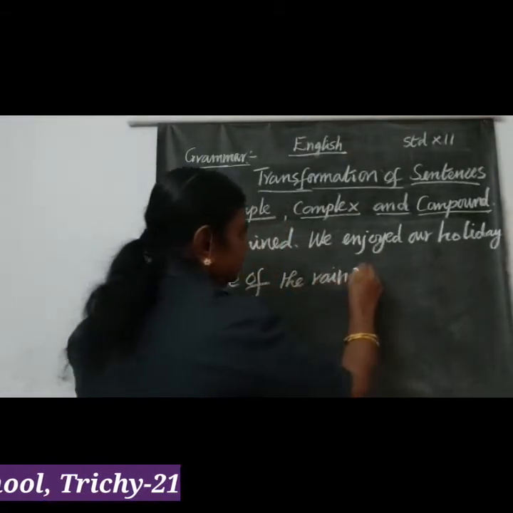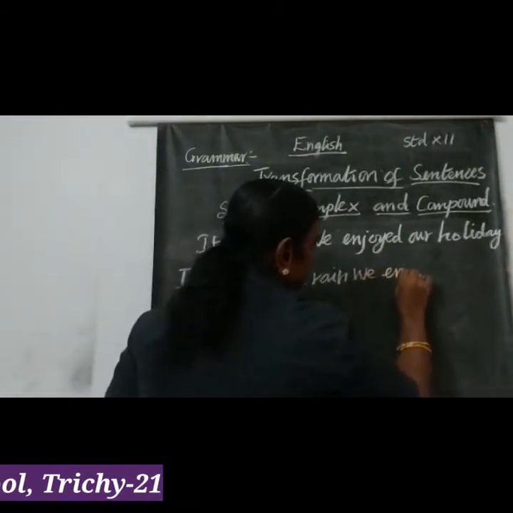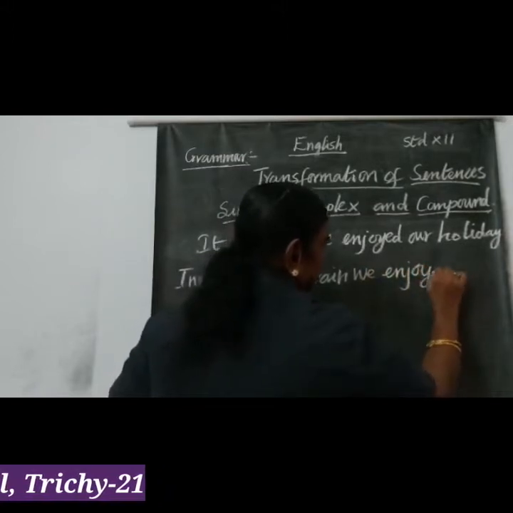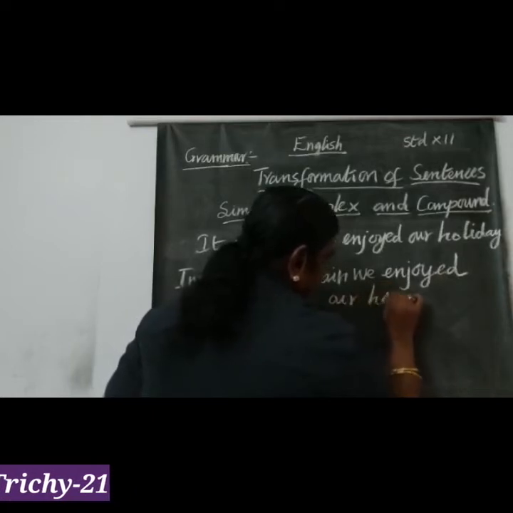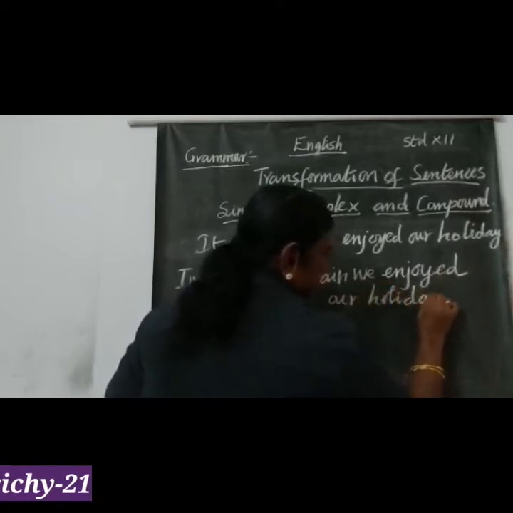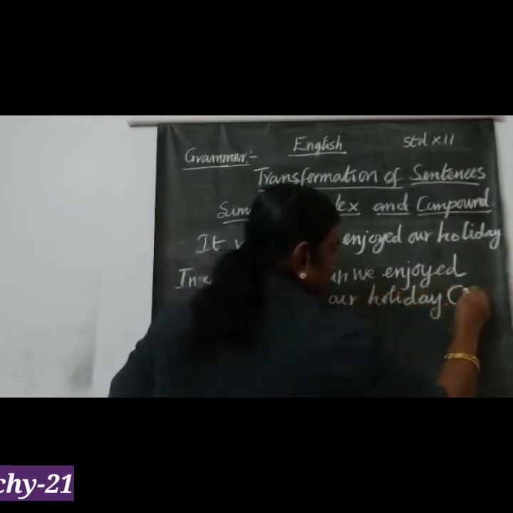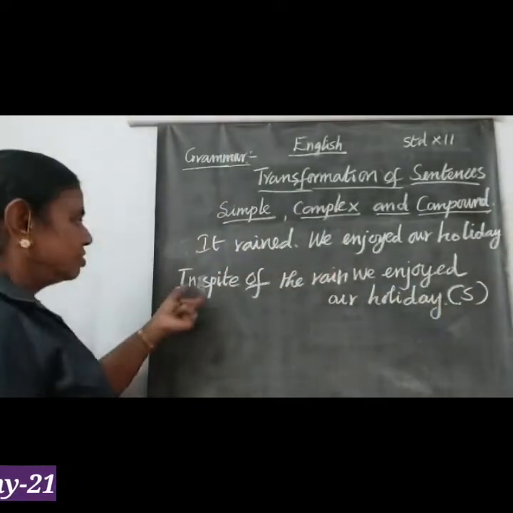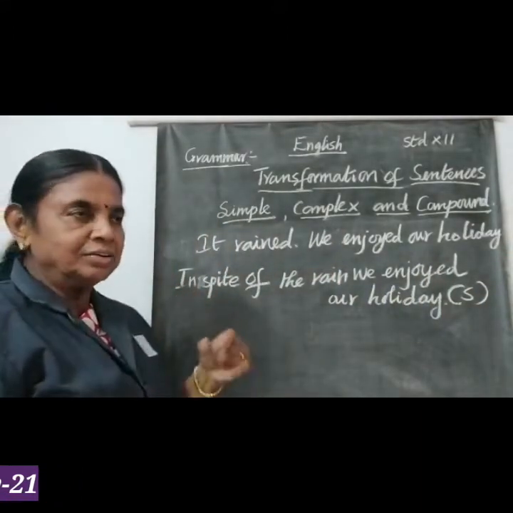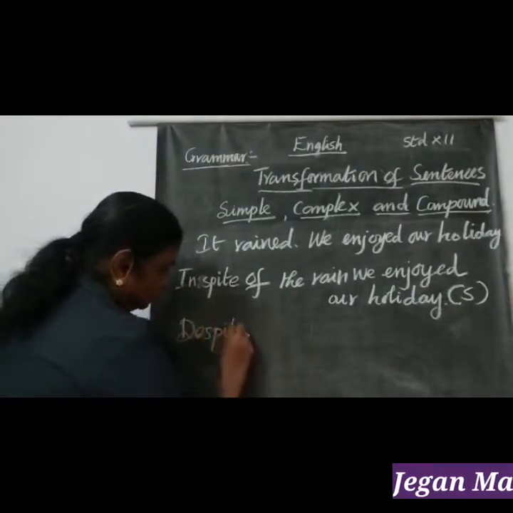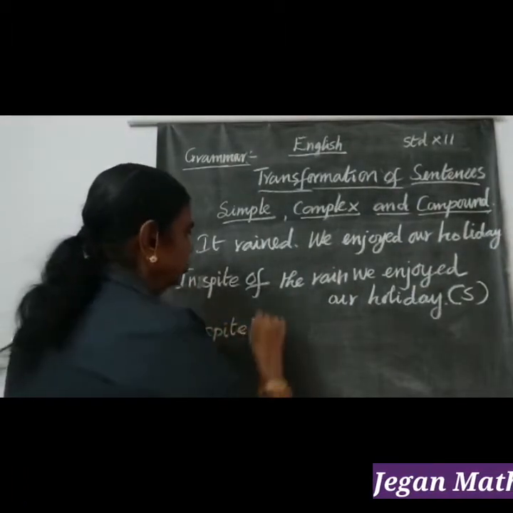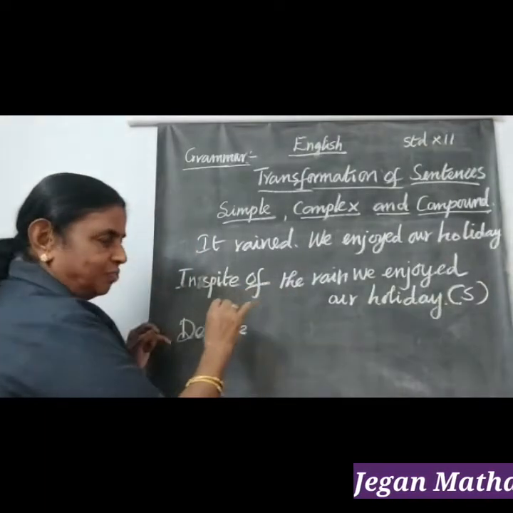In spite of the rain, we enjoyed our holiday. So this becomes a simple sentence. Instead of in spite of, I can use despite too. When you use despite, no need to use of.